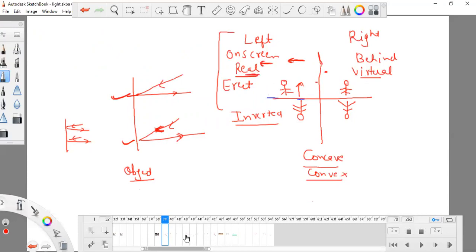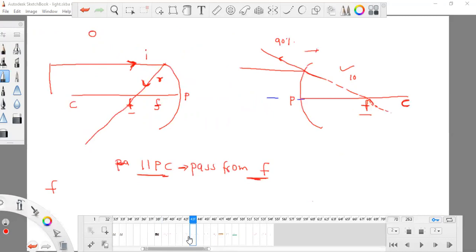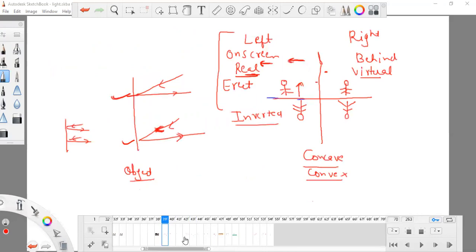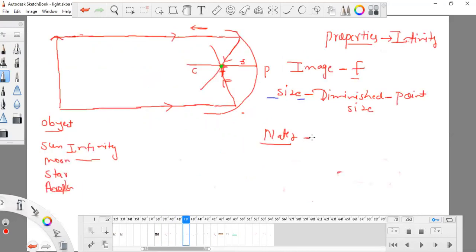So the nature is real because it is forming at the left side. You can write this down.